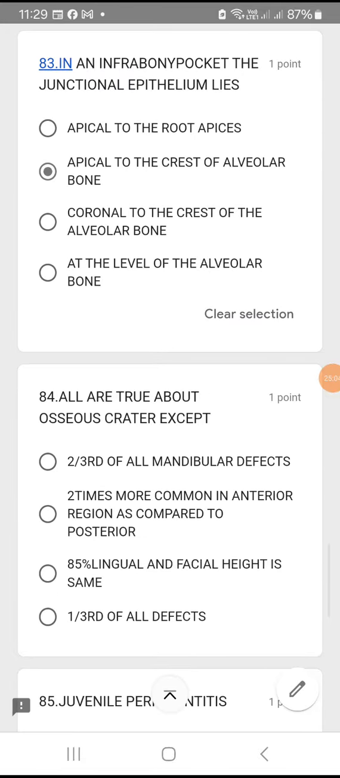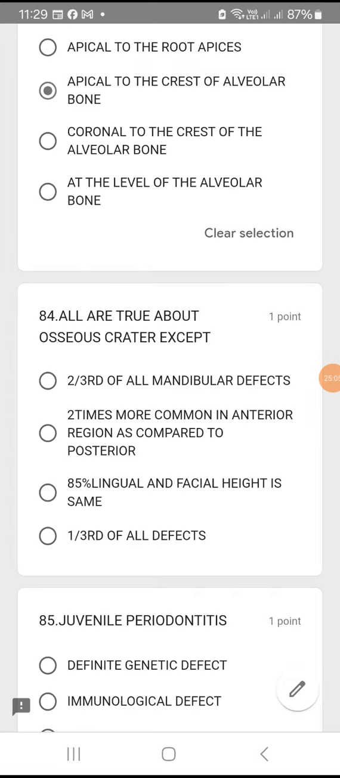Infrabony pocket. Question number 84. All are true about osseous craters except: osseous craters are 2/3 of all mandibular defects. That is correct. Okay. But in the mandible itself, where they are present, anterior, posterior, that is the second option. Second option says they are present more in the anterior region. No, that is not correct. 85% lingually and facial height is same. That is correct. 1/3 of all defects. That is also correct. Option B, 2 times more common in anterior region is not a correct statement.